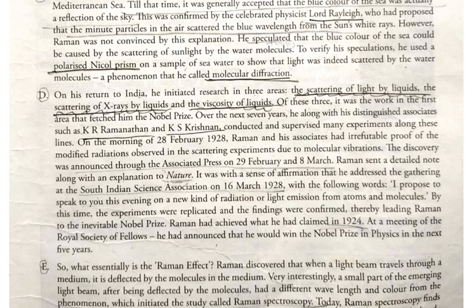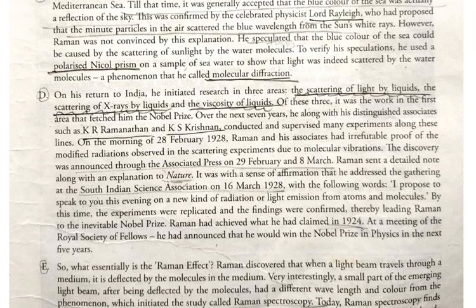On the morning of 28 February 1928, Raman and his associates had irrefutable proofs of the modified radiations observed in the scattering experiments due to molecular vibrations.